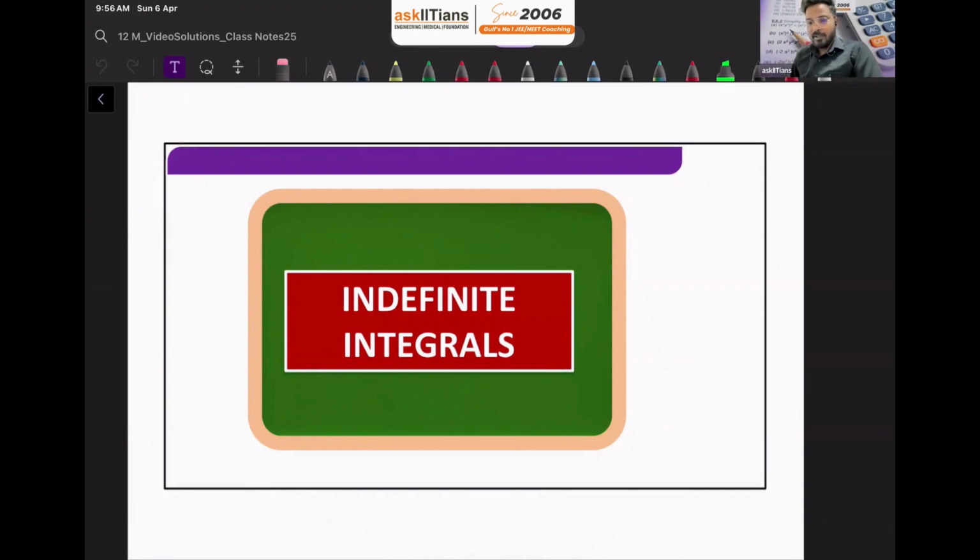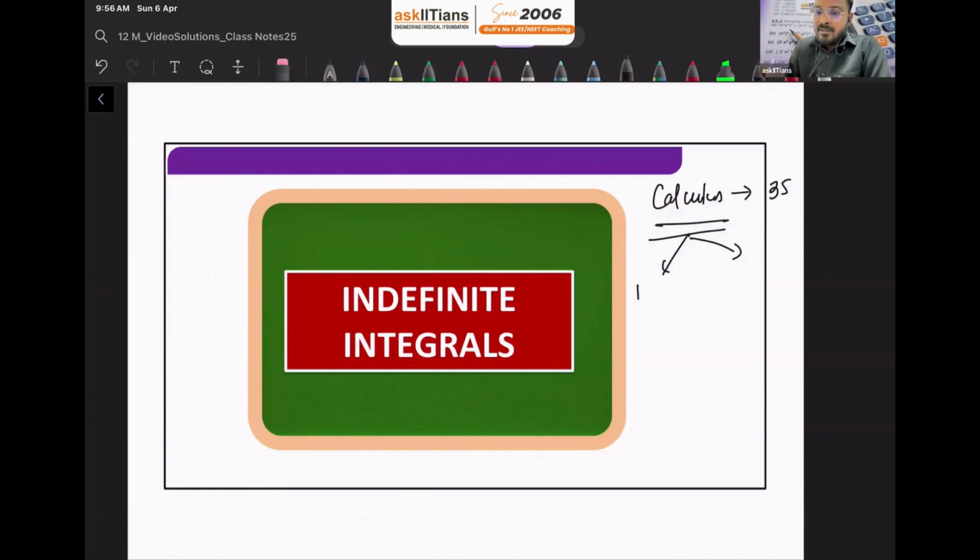Before starting the topic, let me tell you about the weightage and the importance of this chapter for your board exams. Indefinite integral is a part of calculus, and calculus in 12th grade carries a weightage of 35 marks out of 80 marks in board exams. Calculus is further divided into two parts.